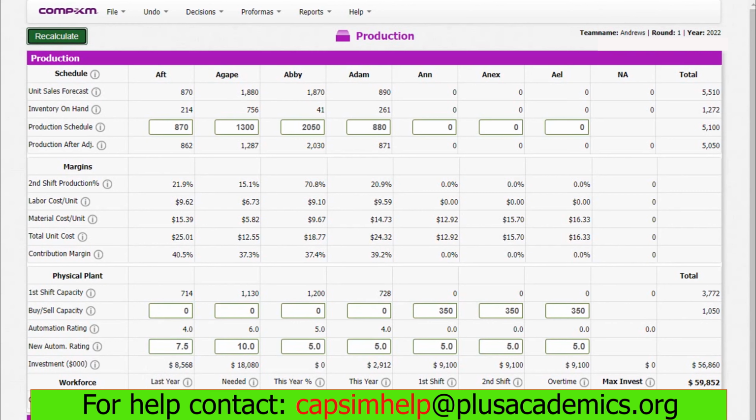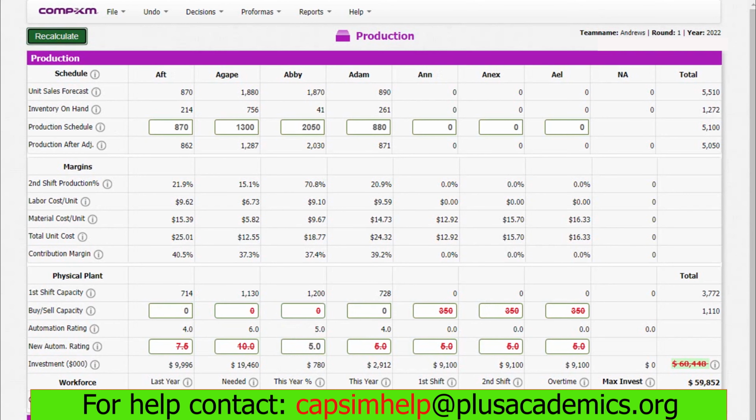Now let's go to automation rating. For AFT products and Adam product, we'll increase the automation to 5.0. For Agape, we have no choice but to maximize automation to 10 at this moment, because Agape is a thrift market segment product, and in this market segment, customers are very sensitive to the prices. Therefore, each round we are expected to cut down the prices as much as possible for us to be competitive. Again, for Abby, we also have no choice but to maximize our automation rating to 7.5.